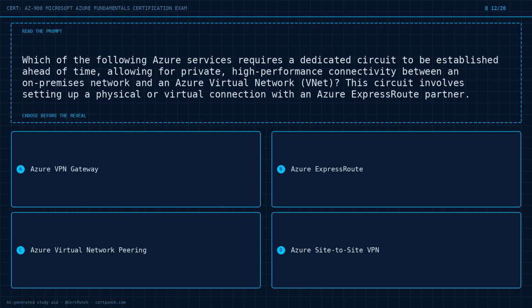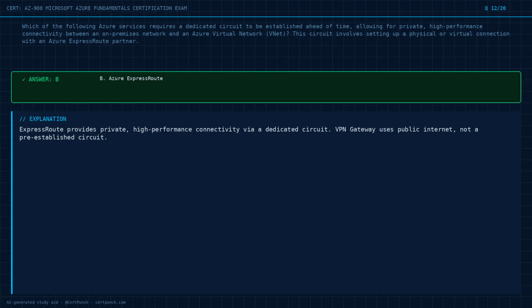Choose the best answer before the reveal. Commit to it now. The answer is option B. Exam logic. ExpressRoute provides private, high-performance connectivity via a dedicated circuit. VPN Gateway uses the public internet, not a pre-established circuit.